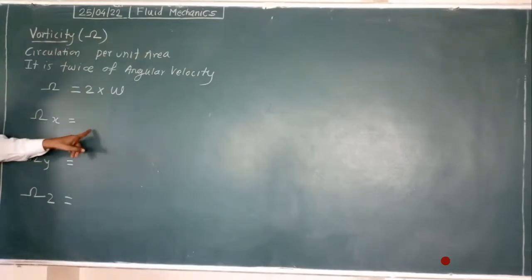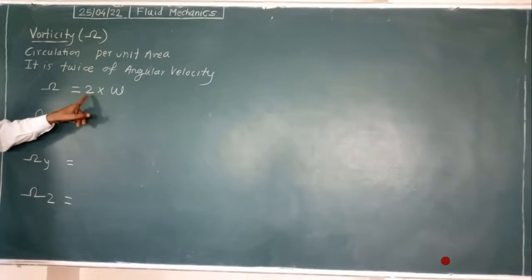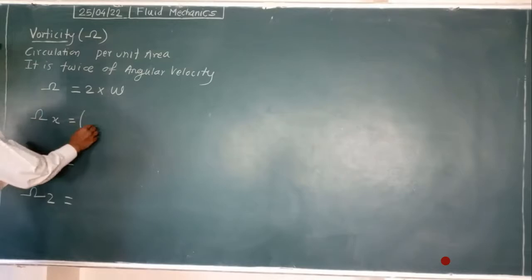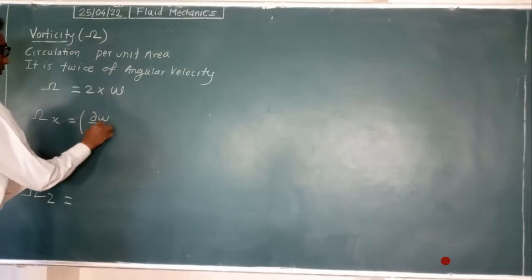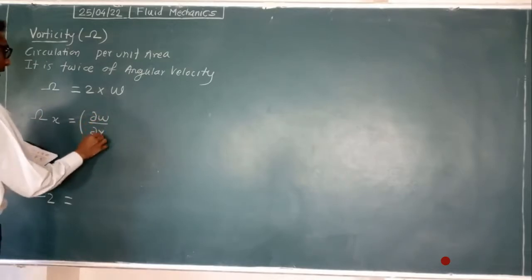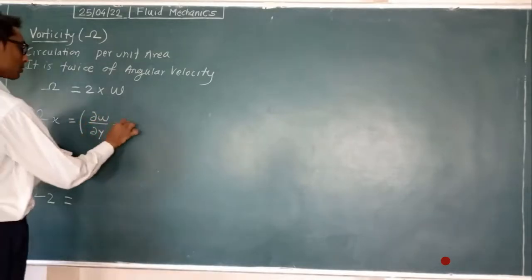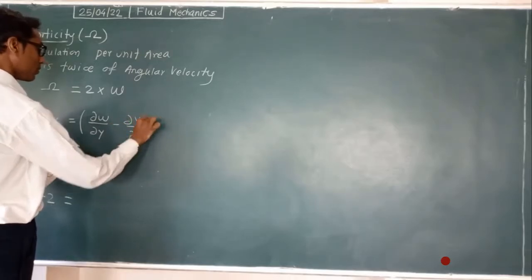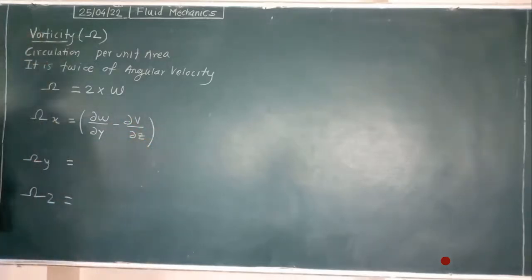Now that we are multiplying by 2, the 2 multiplied by half will get cancelled. Only the bracket will remain. So for x direction: dw by dy minus dv by dz.